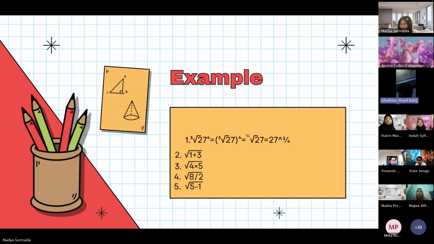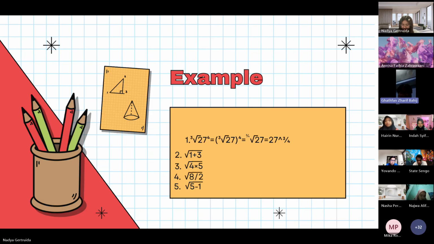Parenthesis means dalam kurung in Indonesian. It is equivalent to the 3/4 root of 27, which is equivalent to 27 to the power of 3/4.